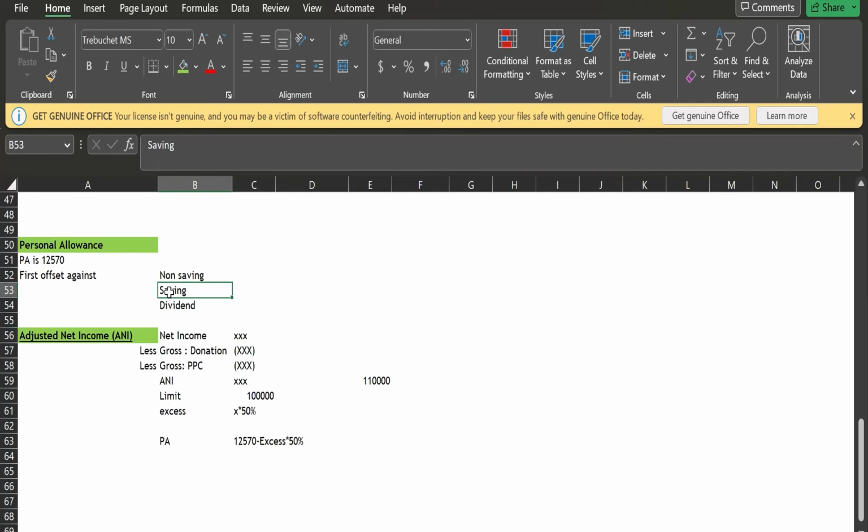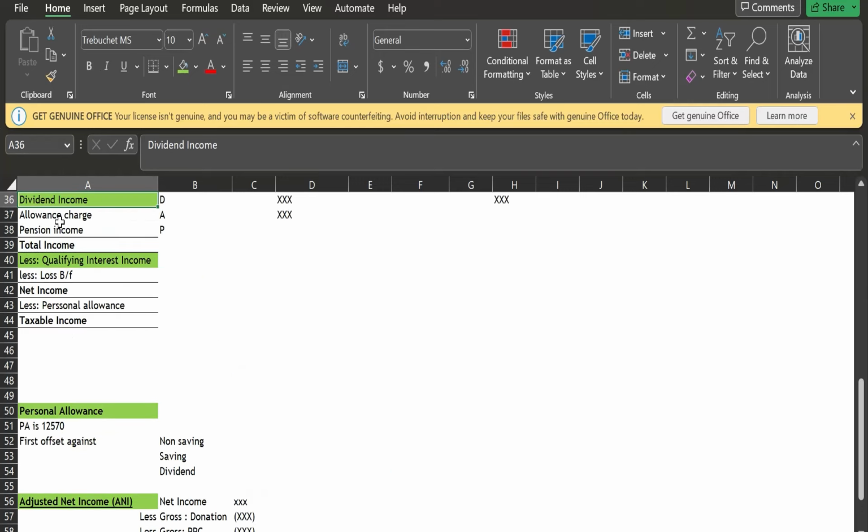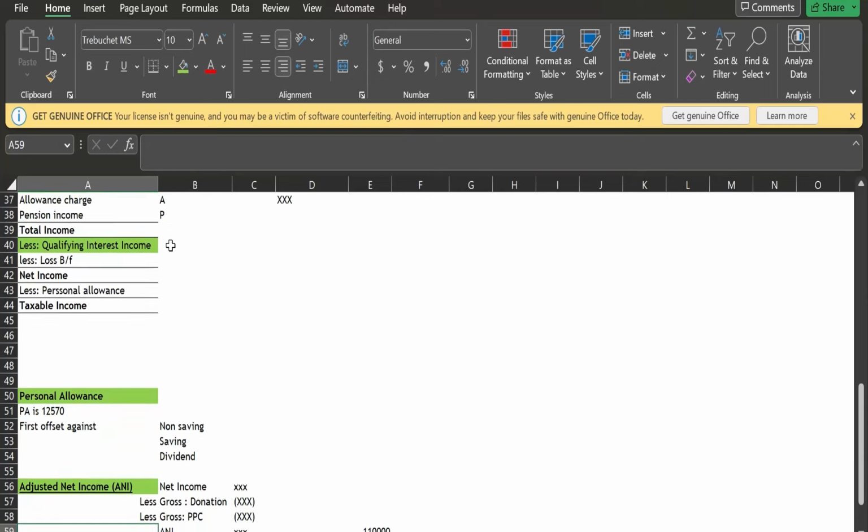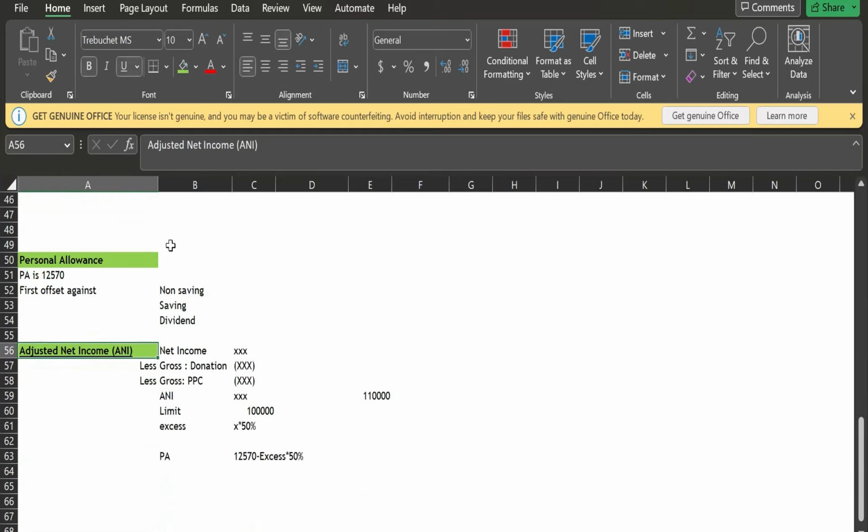Okay, so after that, personal allowance might reduce to zero or might be less than 12,570. And when that is the case, first of all we have to review our PA. We review our PA when our total income, you can see in the above format, exceeds 100,000. In that case you have to think, oh, I need to review my personal allowance. And for that, while reviewing personal allowance, first of all we have to calculate adjusted net income.